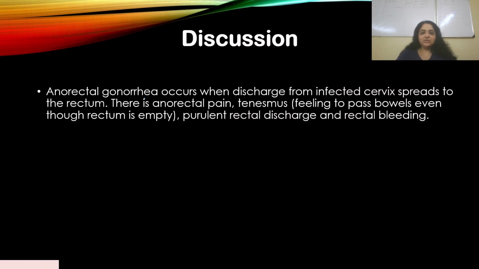Now, anorectal gonorrhea, ano meaning anus and rectum, occurs when discharge from the infected cervix spreads to the rectum. So apart from the cervix, it can also move to the anus and the rectum area. There is anorectal pain, and there's tenesmus, the feeling to pass bowels even though the rectum is empty. You feel like going to the toilet over and over again, even though there's nothing to pass. That sensation is called tenesmus. There is purulent rectal discharge and rectal bleeding. So there are different ways by which gonorrhea infects males and females.